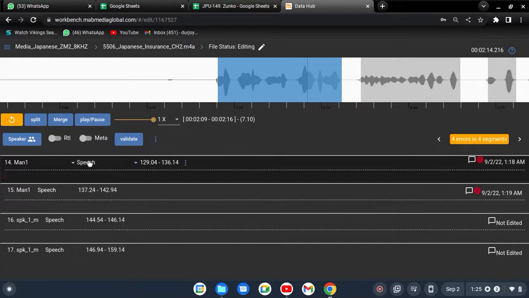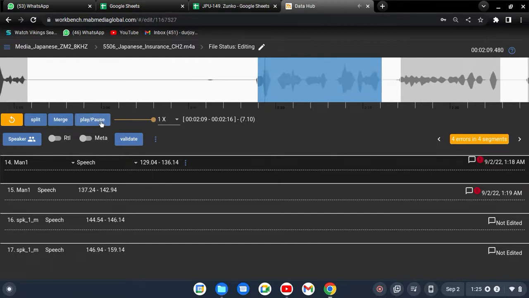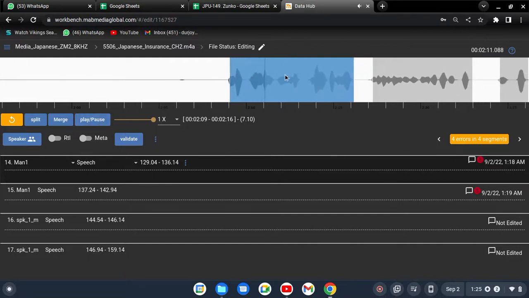After that, let me hear what the speaker said. Click here. Okay, I heard something that the person said. Because I don't know Japanese, I'm just writing it like this. Suppose the person said something in Japanese, you have to just write the Japanese words in Japanese font. You will write those things.